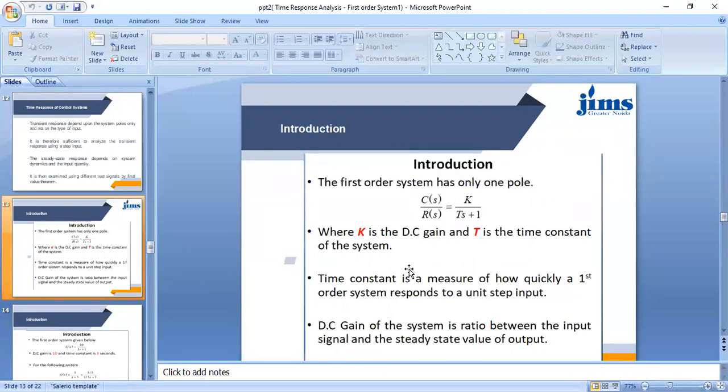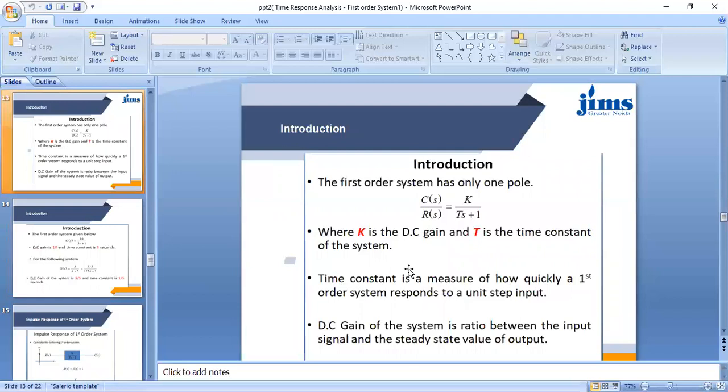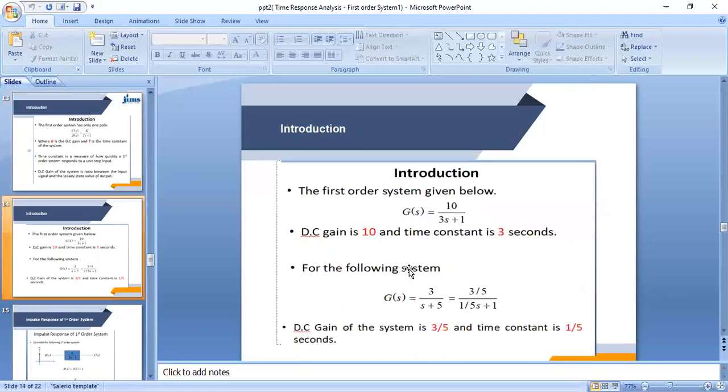Time constant is a measure of how quickly a first order system responds to a unit step signal. DC gain of the system is the ratio between the steady state value of the output and the input signal. For the first order system, if we take an example, G(s) is equal to 10 by 3s plus 1. Here the DC gain is 10 and the time constant is 3 seconds.